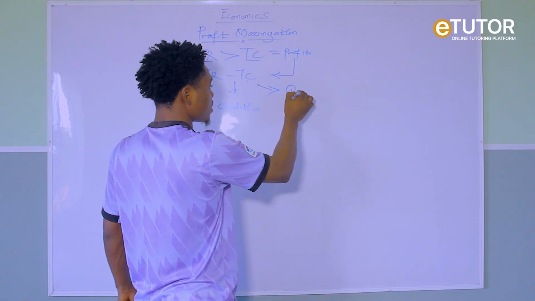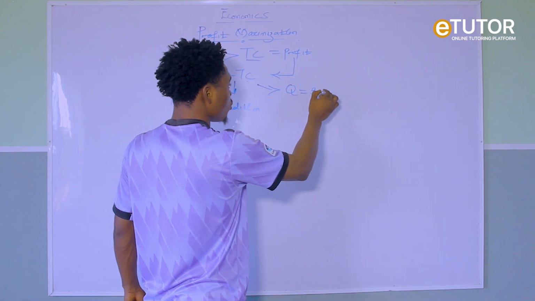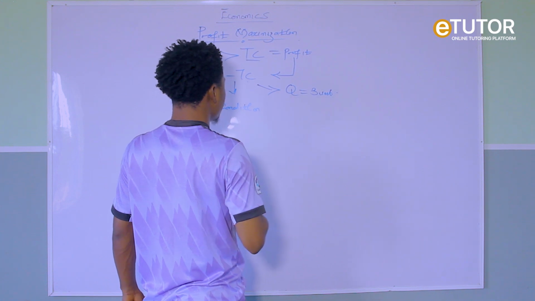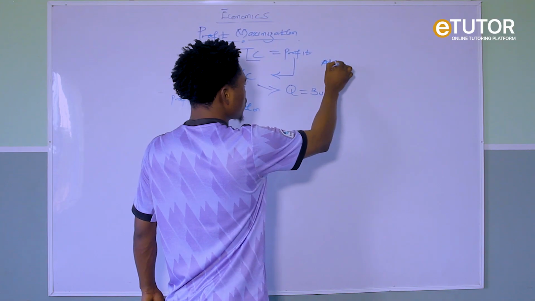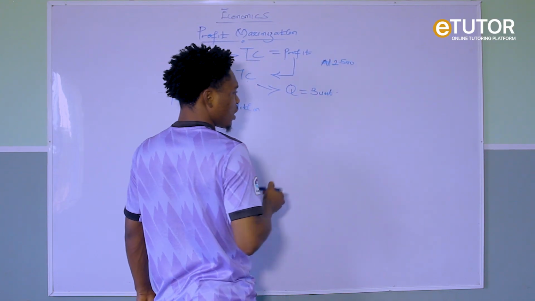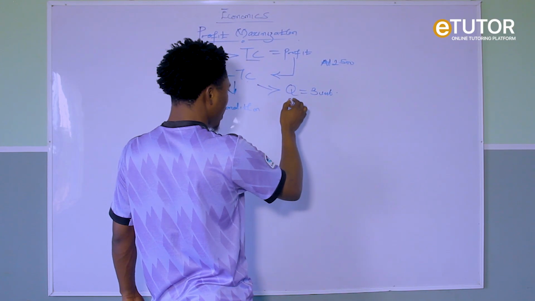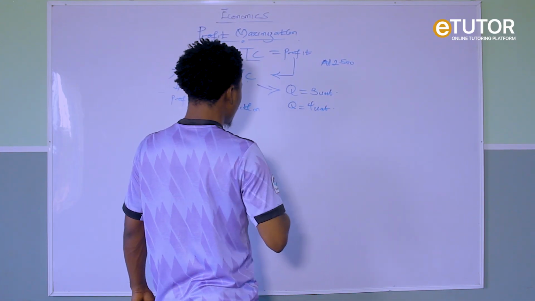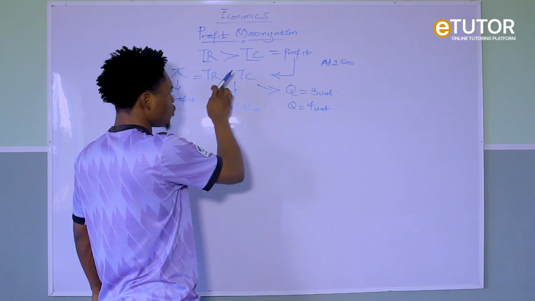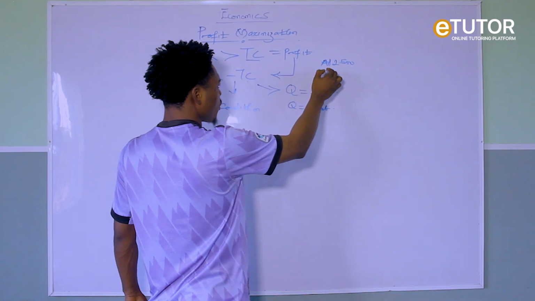Let's assume this is at quantity 3. When you produce 3 units, are you getting it now? When you subtract TC from TR, maybe your profit was just 2,500 naira. So at quantity 4 units, when you produce also you remove your TC from your TR, your profit increased to what?